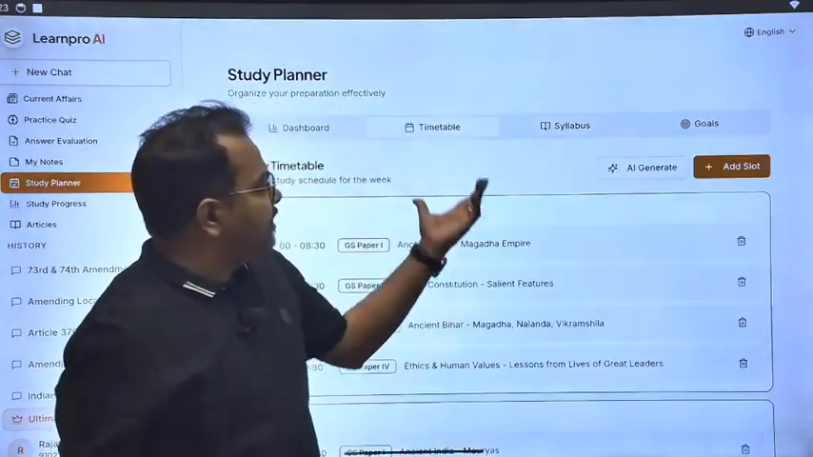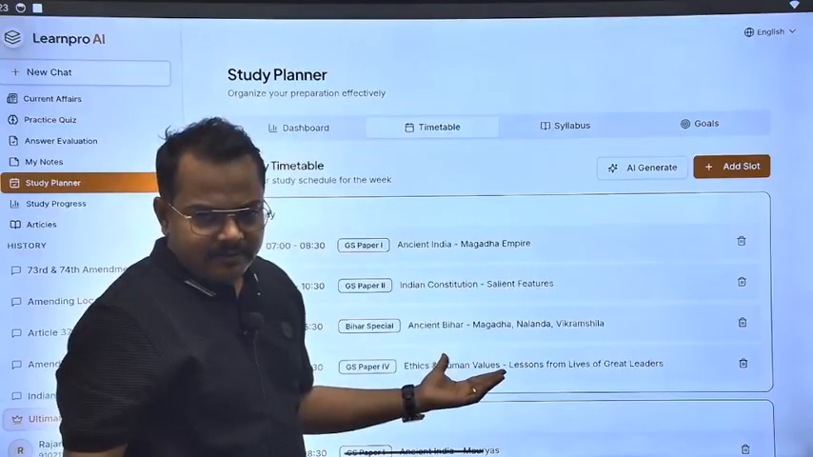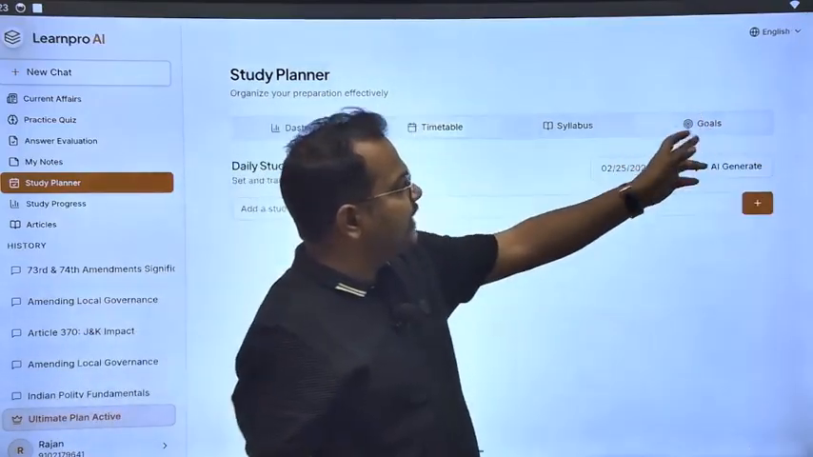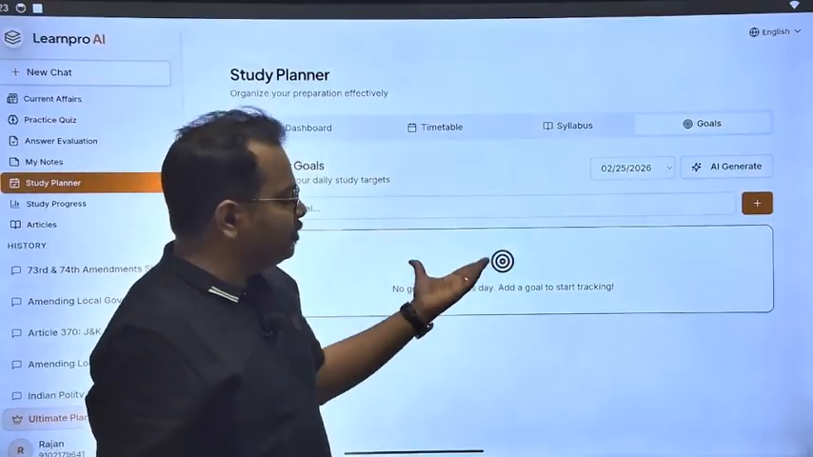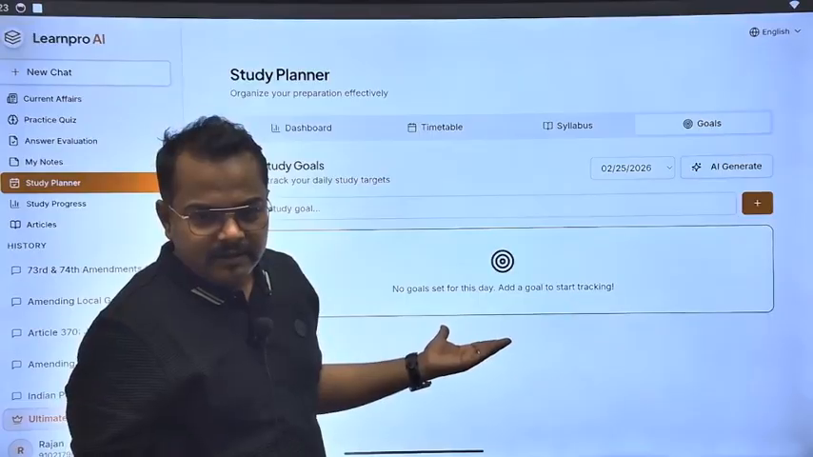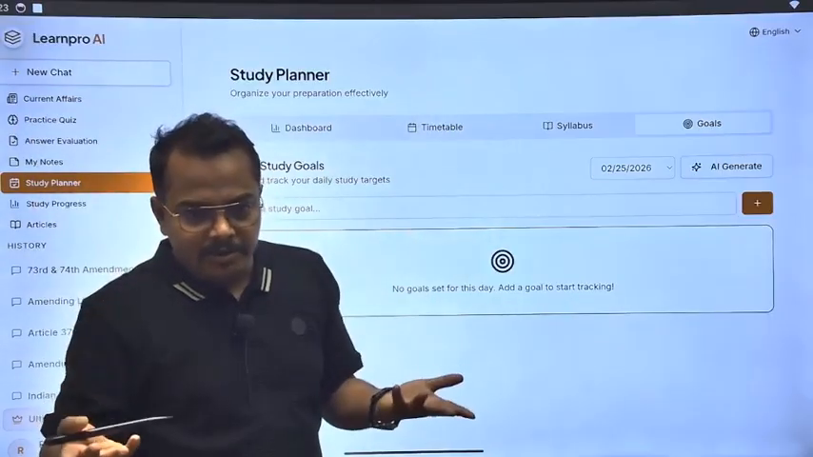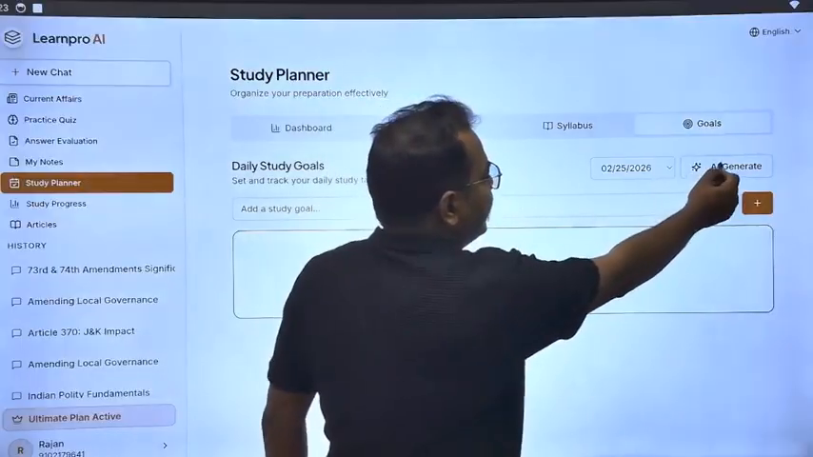Okay, and then syllabus. So you can check your timetable, what I have to read, and then you can check your goals, daily goals. Now this is the daily goal, date wise. So suppose today I have not set any goal and I don't know how to set my goal, then simply you can go and AI generate here.